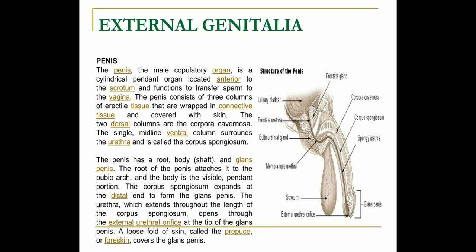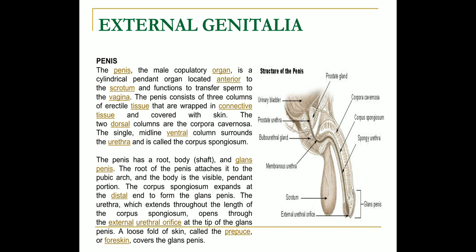Now coming to the external genitalia. The external genitalia is the penis, which is the male copulatory organ, a cylindrical pendant organ located anterior to the scrotum, and functions to transfer sperm to the vagina. The penis consists of three columns of erectile tissue that are wrapped in connective tissue and covered with skin. The two dorsal columns are the corpora cavernosa, and the middle ventral column surrounds the urethra and is called the corpus spongiosum.